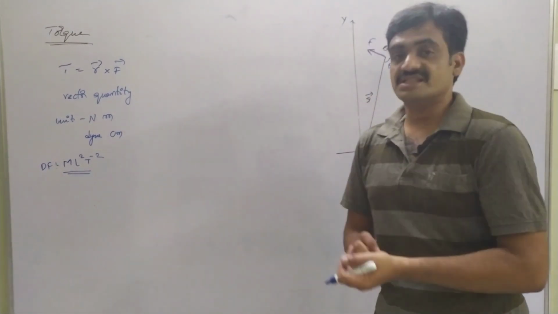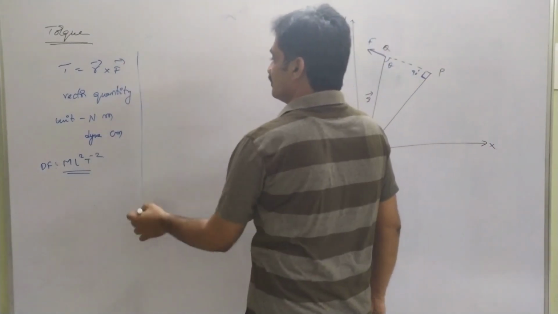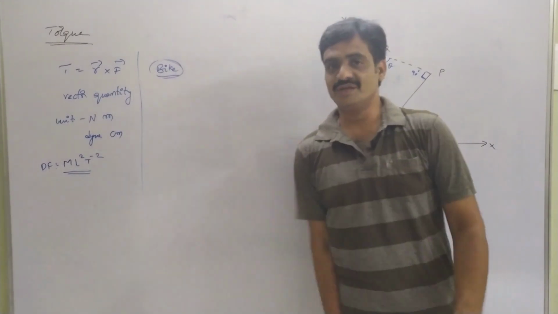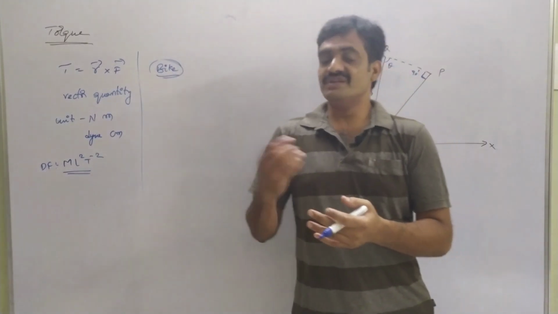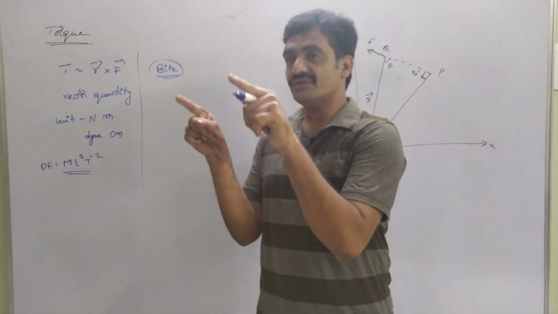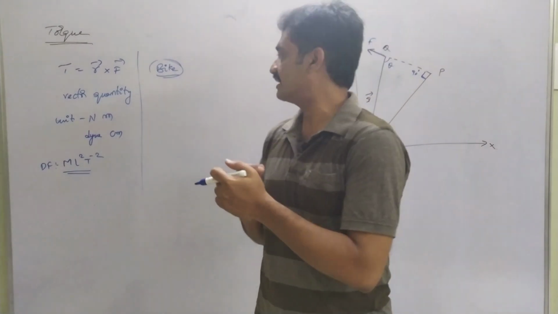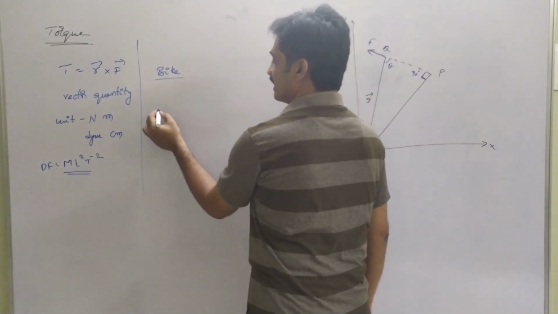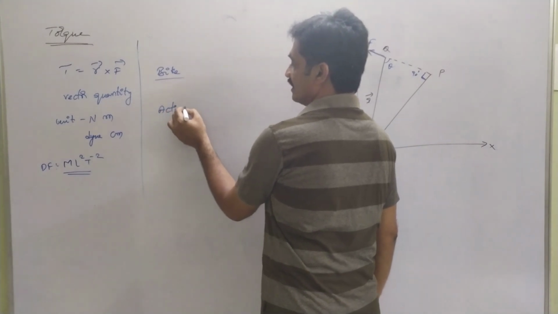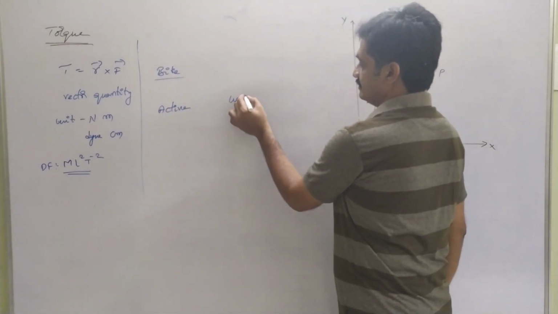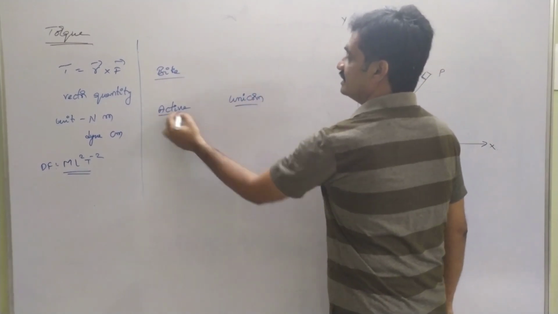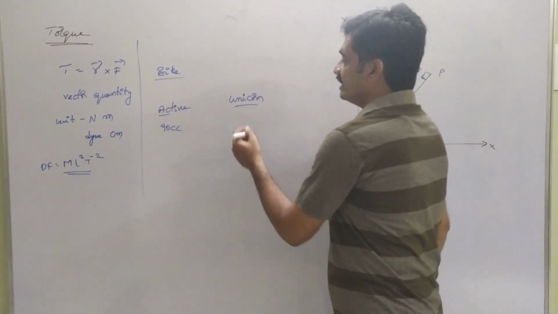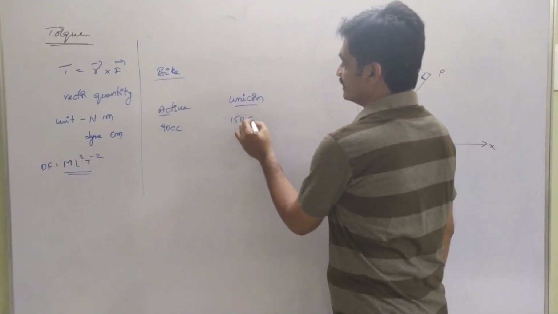So let's see some examples regarding this torque. If we consider a bike, all of you are familiar with bikes. I know it, because we love riding bikes. When we try to visualize the manual of a bike, we can find the torque in it. Here I am going to consider two bikes, Activa and Unicorn. We know that the engine of Activa is 90 cc, and the engine of Unicorn is 150 cc.